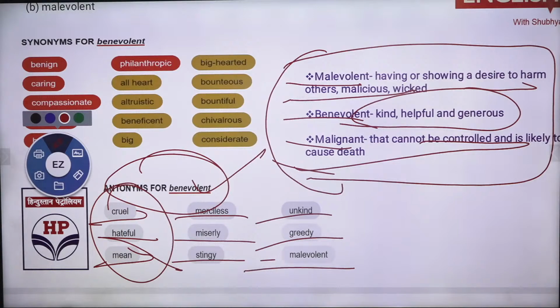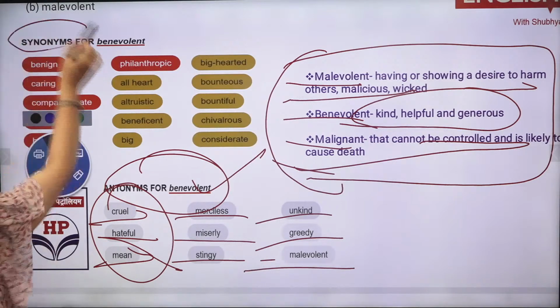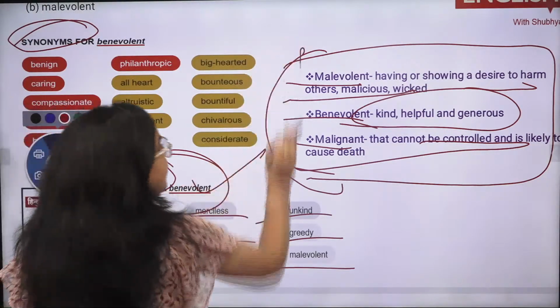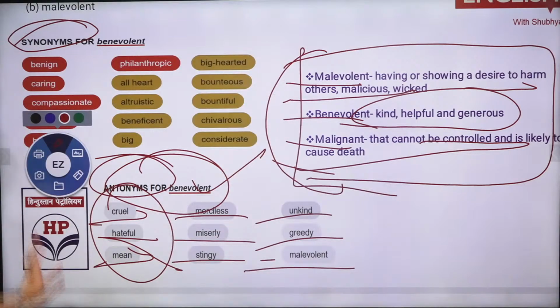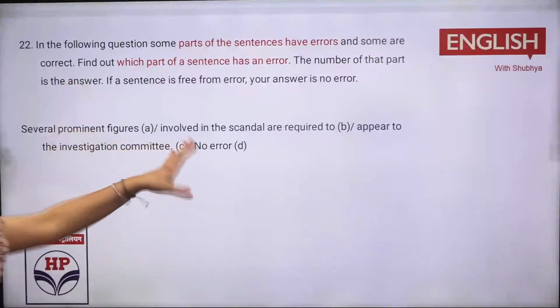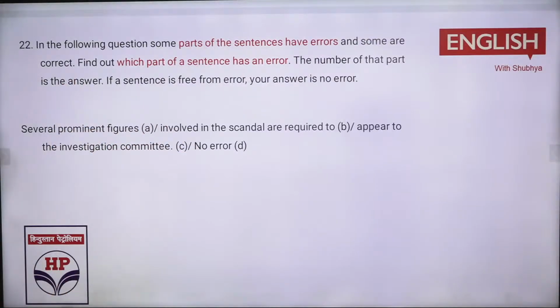So see here, with one question also you get different ideas. You're able to get the synonyms, you're able to get the antonyms, and you get a general idea of how to solve a question. The terms also. This is a way you need to do the previous year questions. Previous year questions need not be done just to see that this was the question and get a general idea. No. Go in depth of all these questions, and it is in every paper.